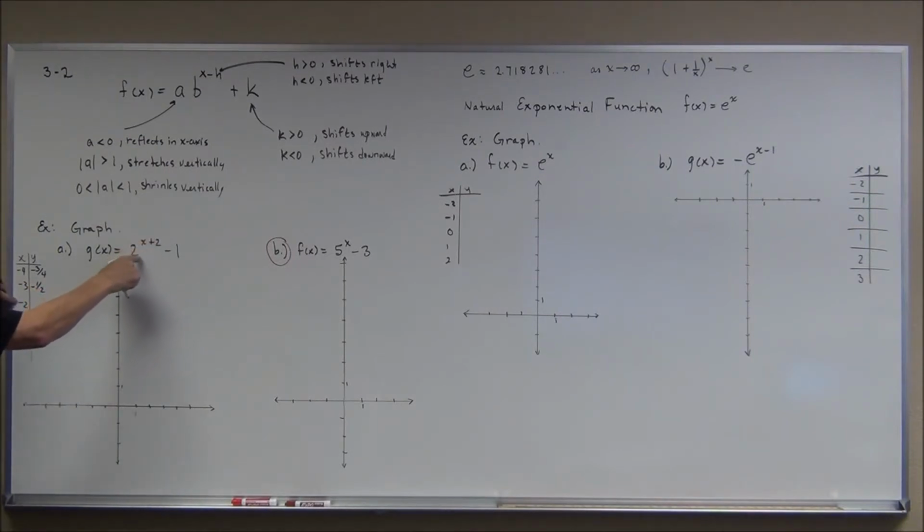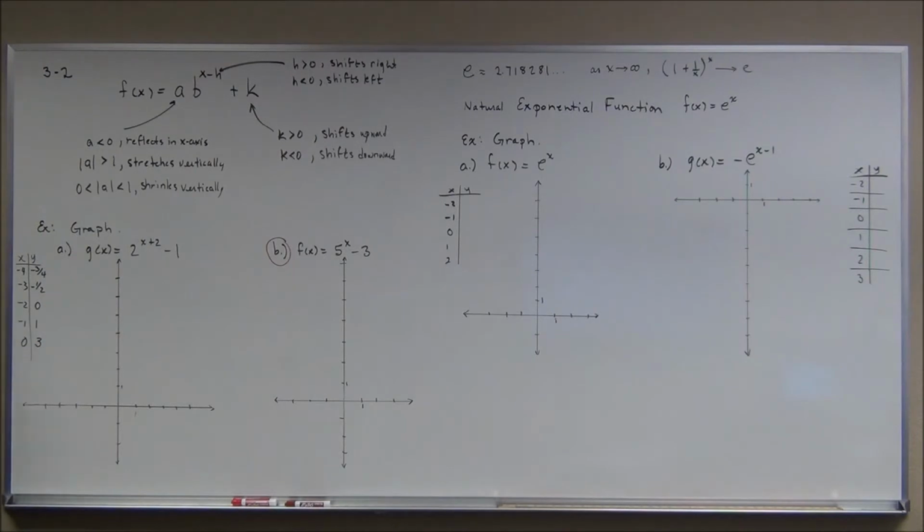-2 in there gives me 0. 2 to the 0 is 1. 1 minus 1 is 0 here. Plug -1 in. -1 plus 2 is 1. 2 to the first is 2, minus 1 is 1. And plug 0 in. 0 plus 2 is 2. 2 to the second is 4, minus 1 is 3.